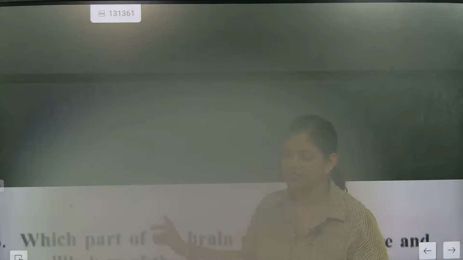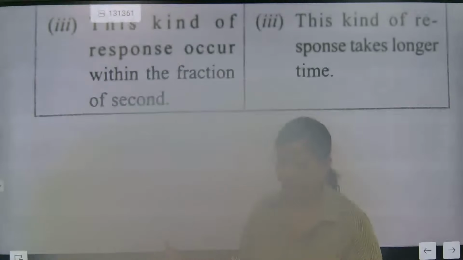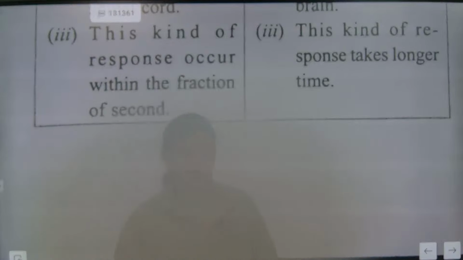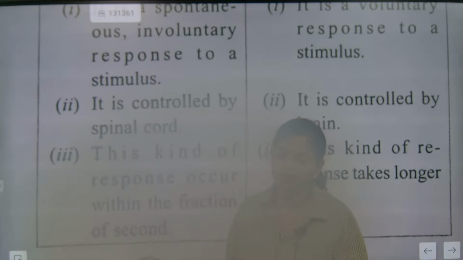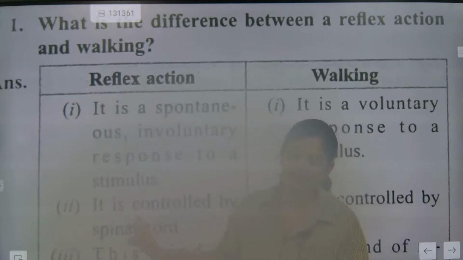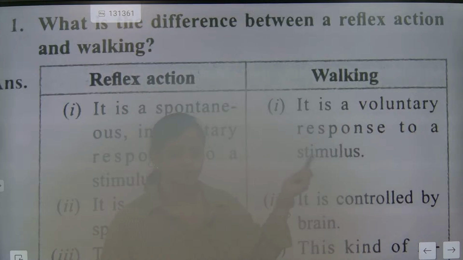See, we need to understand the one question they have asked. I'm going to say that question again one more time. The question was reflex action and walking. Reflex action is spontaneous, and walking is controlled by you. When you walk, you know how much you have to walk, how fast or how slow you have to walk, and where you have to stop. So one is spontaneous, another one is controlled.